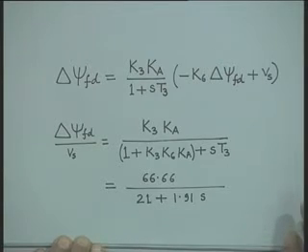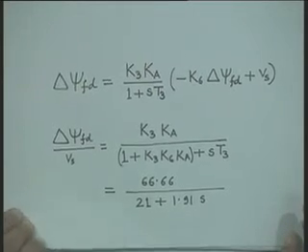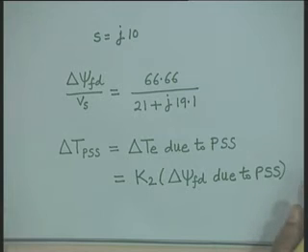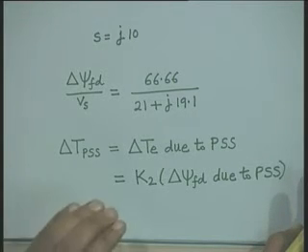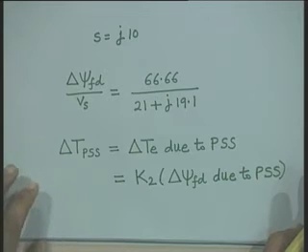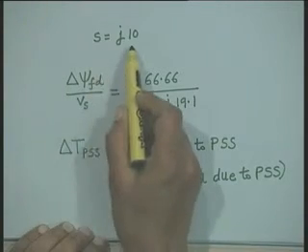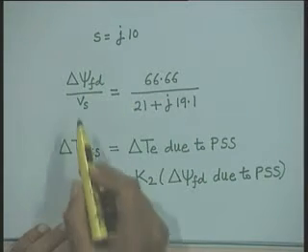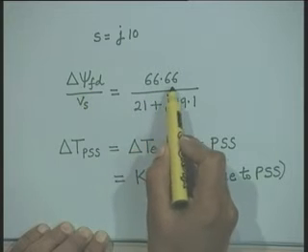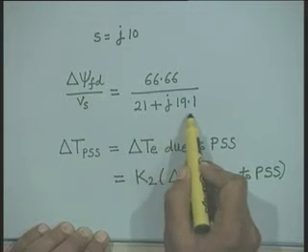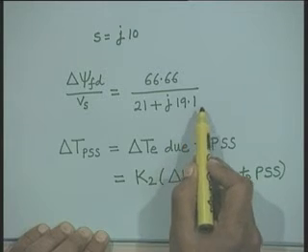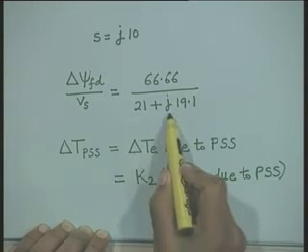Now, assume that the rotor oscillation frequency is 10 electrical radians per second. So put s equal to j10. Then this transfer function becomes 66.6 divided by 21 plus j times 19.1. It was 1.91, omega is 10, so it becomes 19.1.